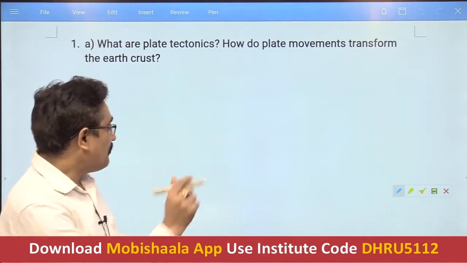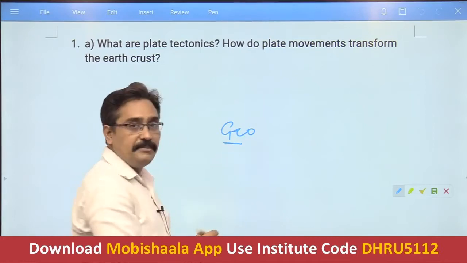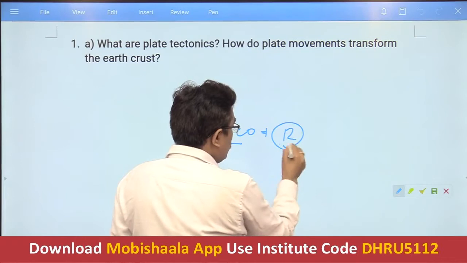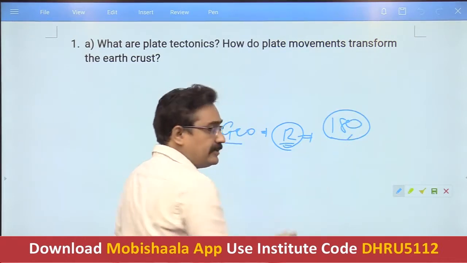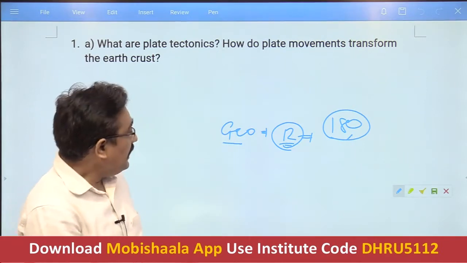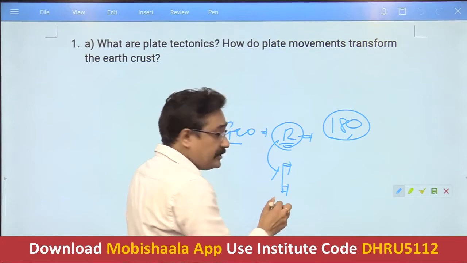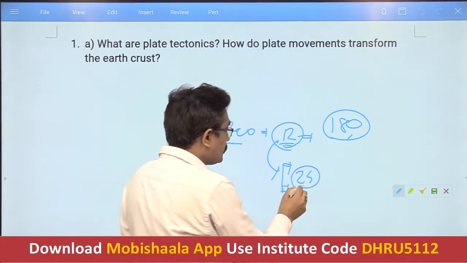See students, as far as the geography paper in optional BPSC is concerned, there are around 12 questions and the time limit is 180 minutes, 3 hours. Majority of the time, these 12 questions are coupled with 2 sub-questions, so in total there are around 24 questions.